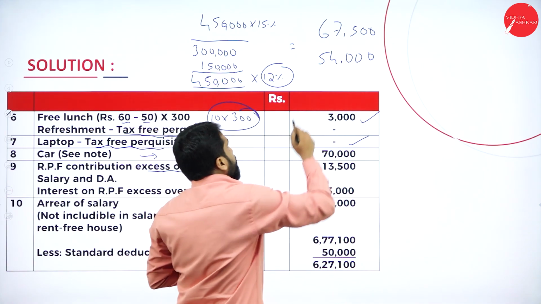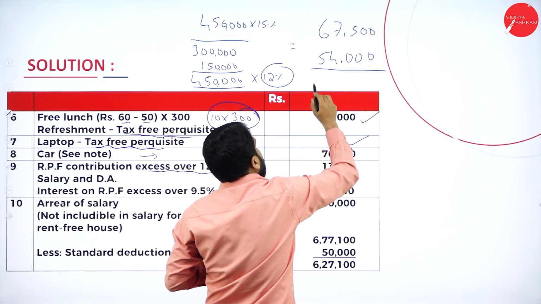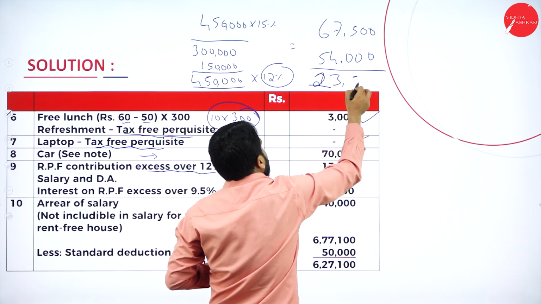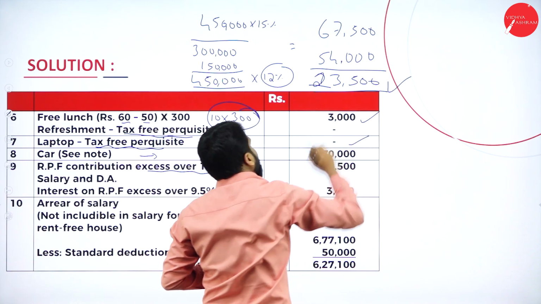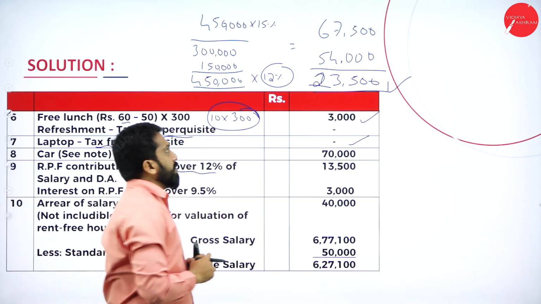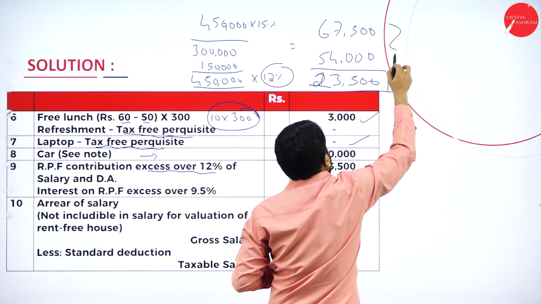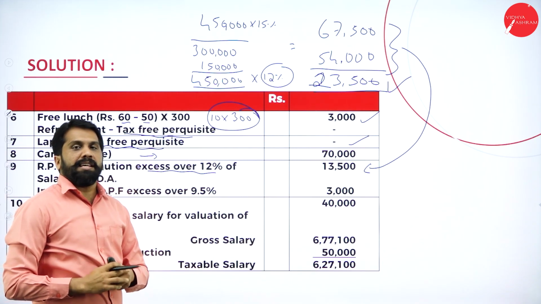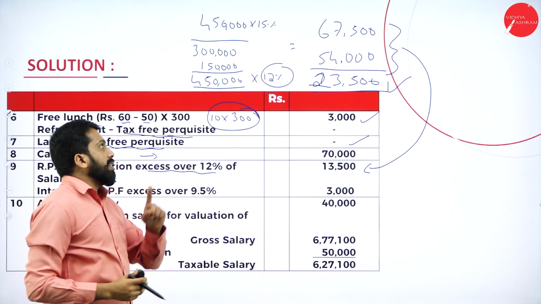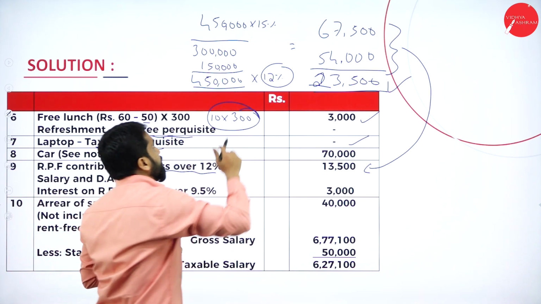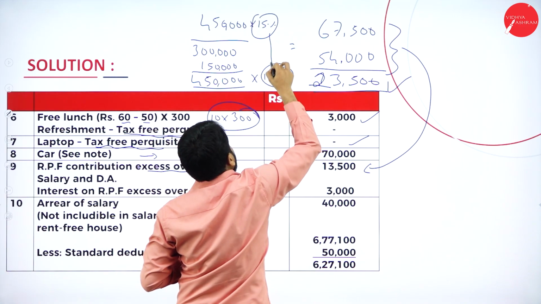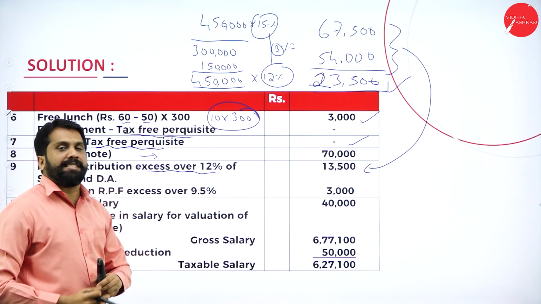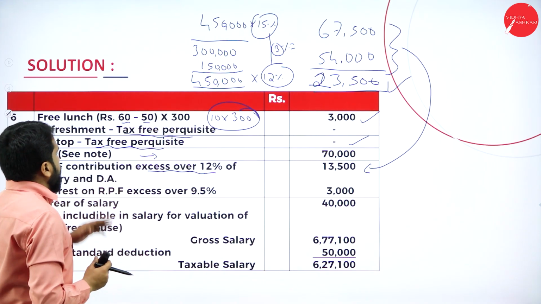Now, 67,500 minus 54, it will come to around 13,500. This is taxable in your hand. So, the working note for your RPF is this. Any doubt? He has paid 15%, but the limit is only 12%. Whatever 3% is given, that is taxable. Clear? Yes. Now, this is done.